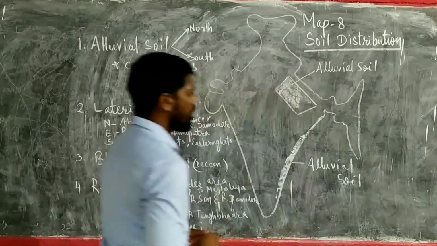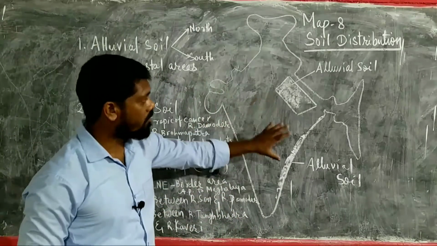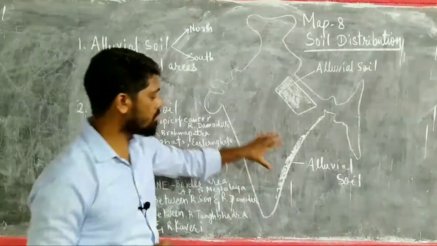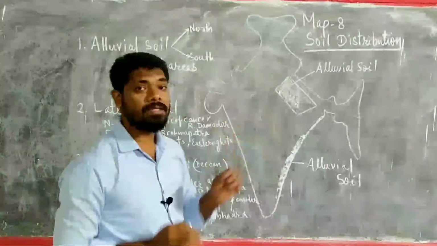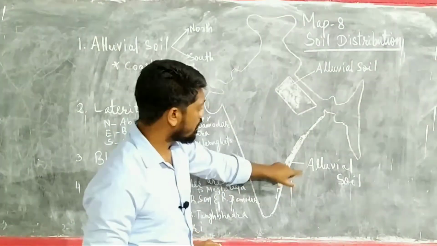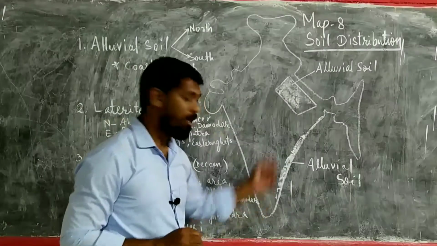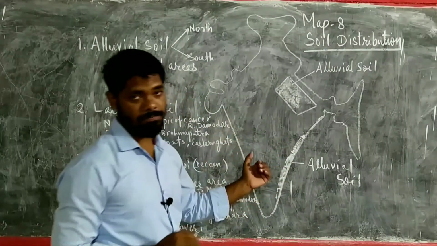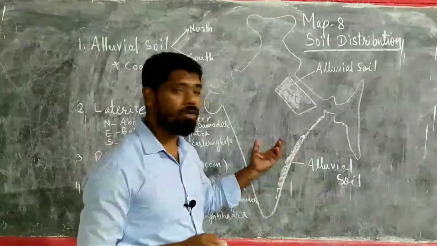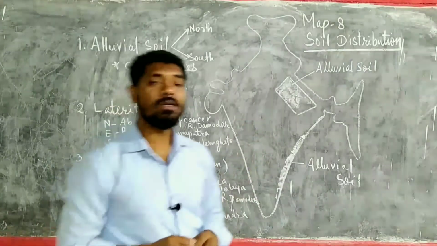One more thing you need to remember: wherever alluvial soil is found, you don't have to shade everywhere, so that you can keep the map neat and clean. Suppose alluvial soil is found here and in this area too, but you should not level it everywhere, otherwise the map will look untidy and congested.